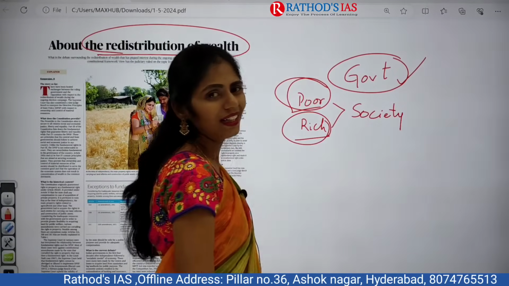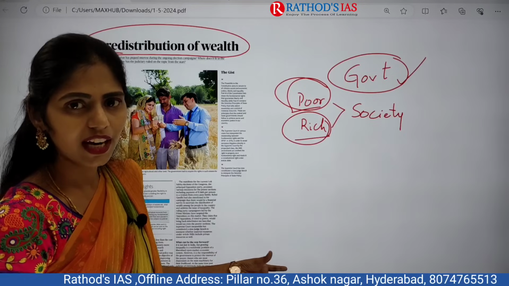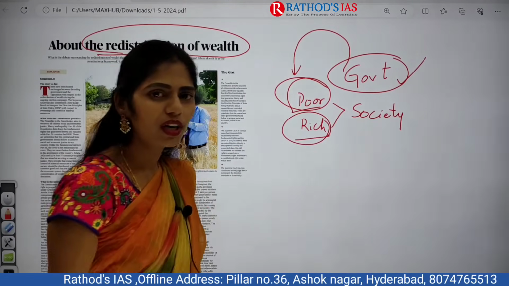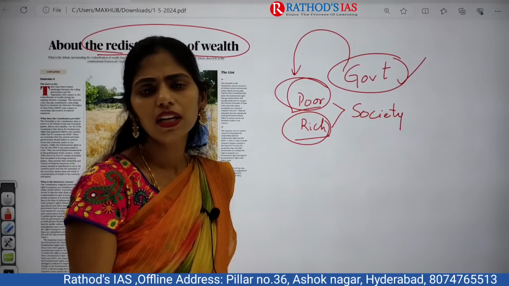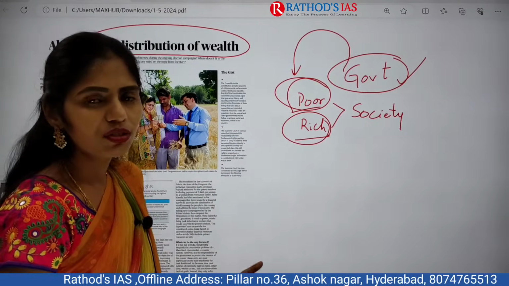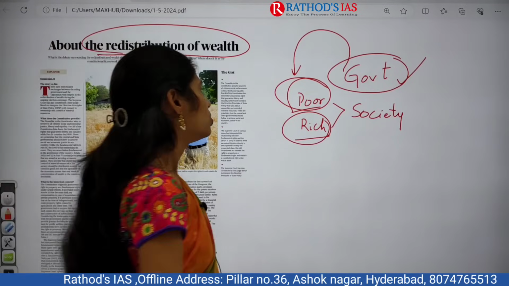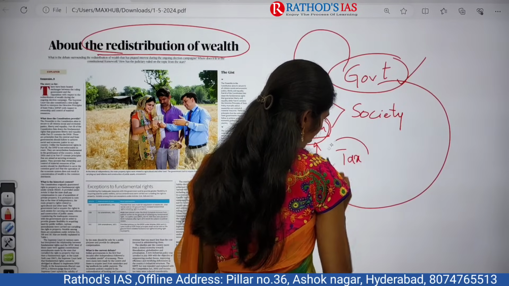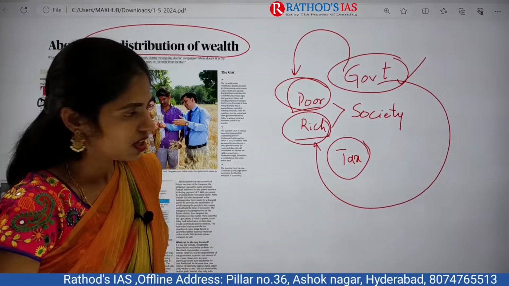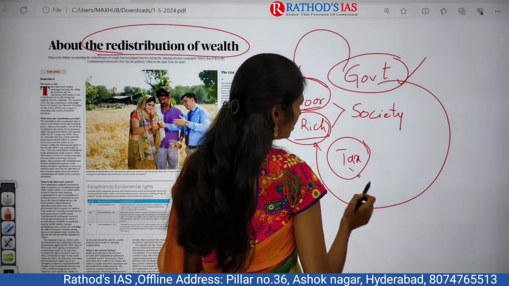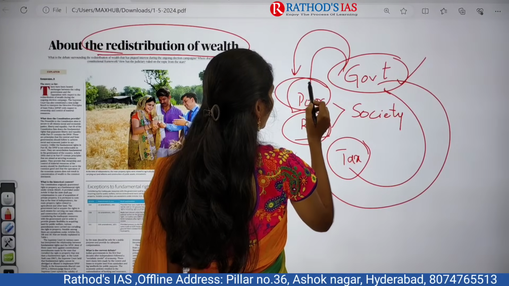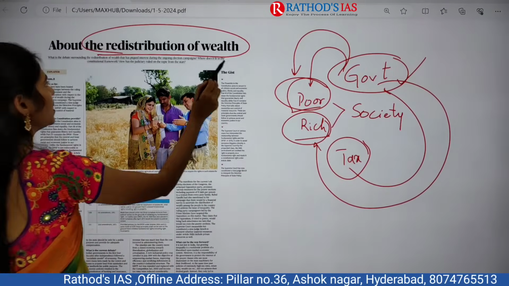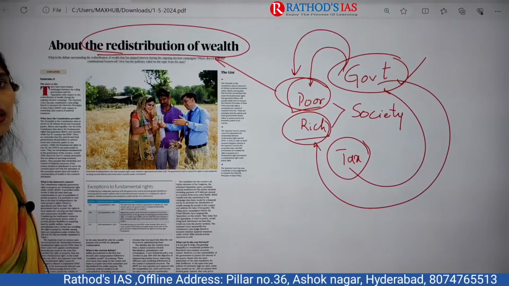So government is nothing but the elected representatives of the people at large. So it is the responsibility of government to give support to the poor. But how will the government spend money for the poor? From where will the government get money? The government will ask the rich people to pay tax, tax on the income they are generating. Based on this tax, the government will spend money for the development of the poor. This concept is called redistribution of wealth.